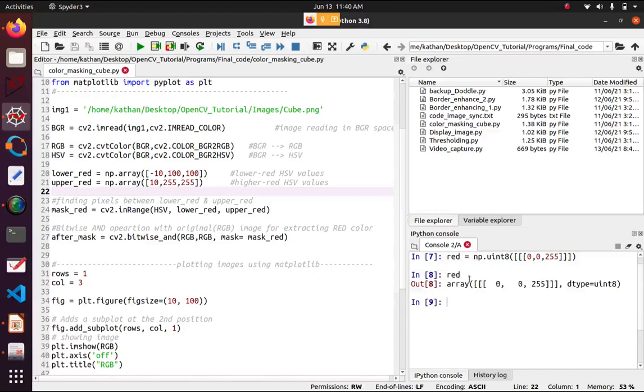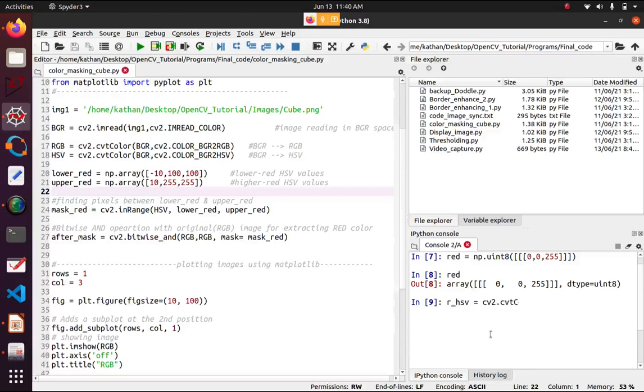You can see the array is created in 8-bit format. Now we convert this array into the HSV form so we can know the HSV value. We use rHSV as a variable.